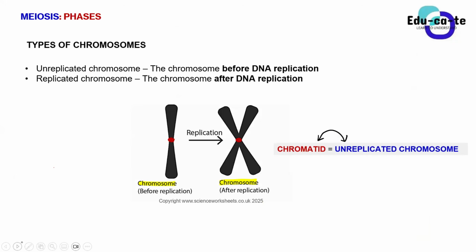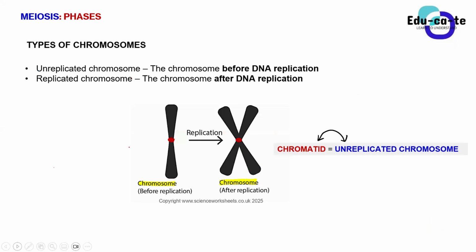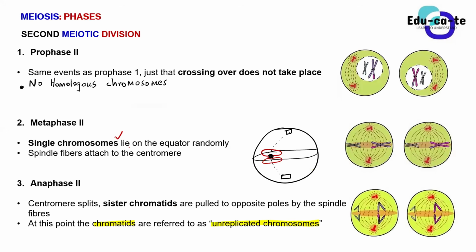Okay. So at this point, cytokinesis will take place again. The same thing is happening in telophase 2, the final phase of meiosis 2. Basically, cytokinesis simply means that your cytoplasm is going to split again. And now you can see that these two cells are splitting to form 4 in total. Here we had 2 cells that are dividing again.